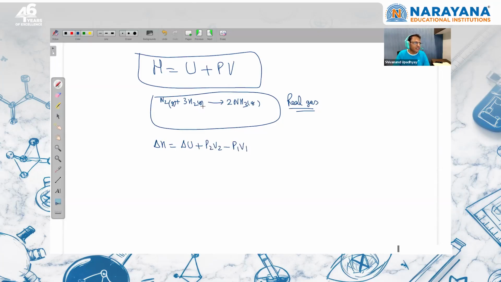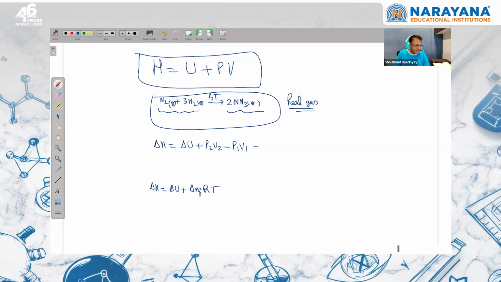Suppose this reaction is taking place at constant pressure and temperature. So the initial volume of the system will be something and the final volume of the system when this reaction is completed will be something. Pressure and temperature is constant, right? But if this is a real gas, we cannot write delta H is equal to delta U plus delta NGRT. You should understand that ये कब आएगा?